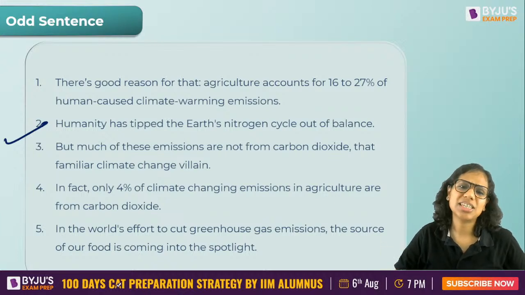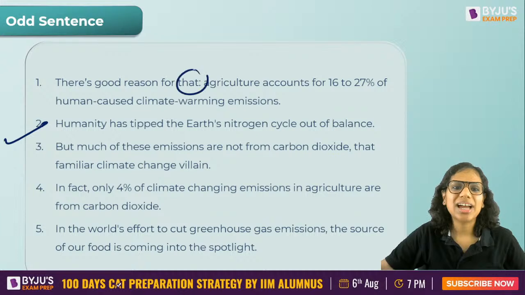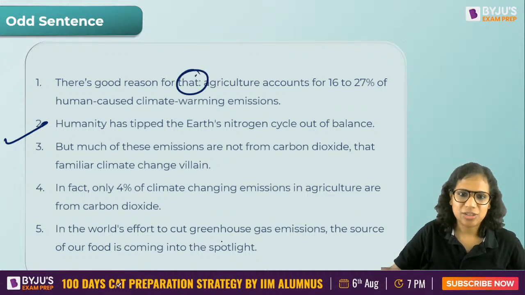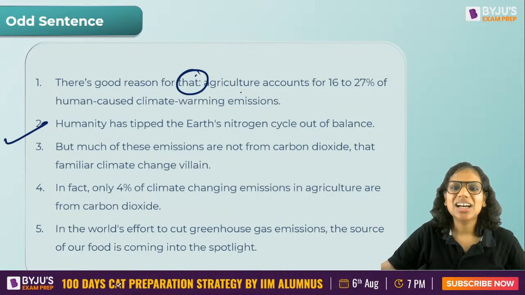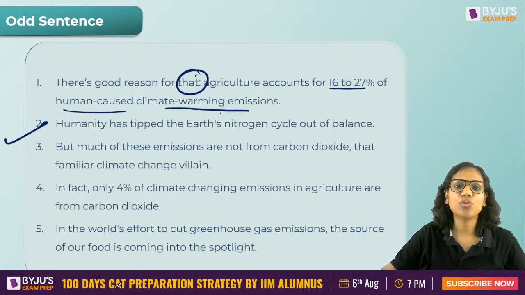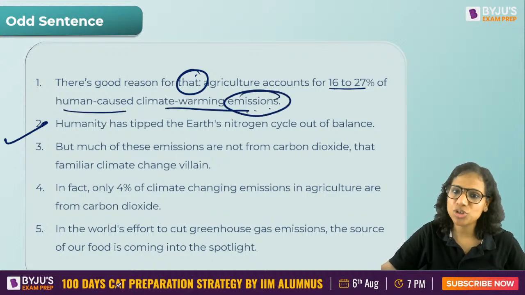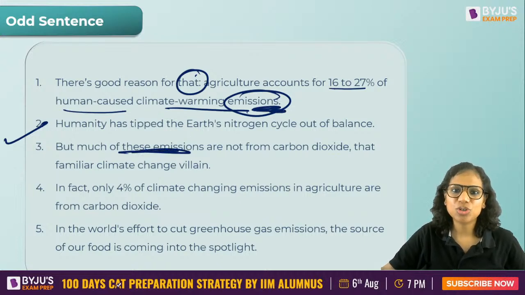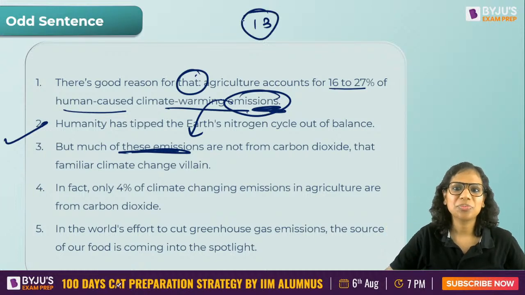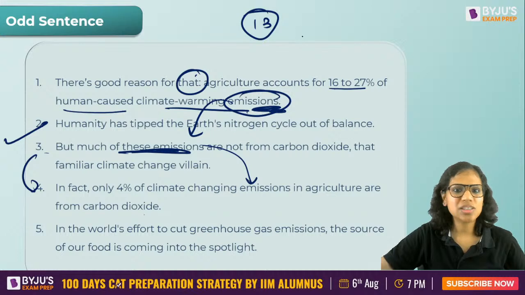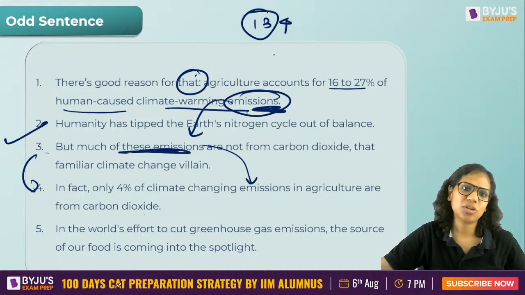The others form a perfect sequence. There is good reason for that. Something was probably mentioned earlier in the other sentences. Let's see what that is. Agriculture accounts for 16 to 27% of human-caused climate warming emissions. Oh, okay, we're talking about emissions. But much of these emissions are not from carbon dioxide, that familiar climate change villain. So 1, 3 is clearly a pair. In fact, only 4% of climate changing emissions in agriculture are from carbon dioxide. That just elaborates 3: much of these are not from carbon dioxide, just 4% in fact.